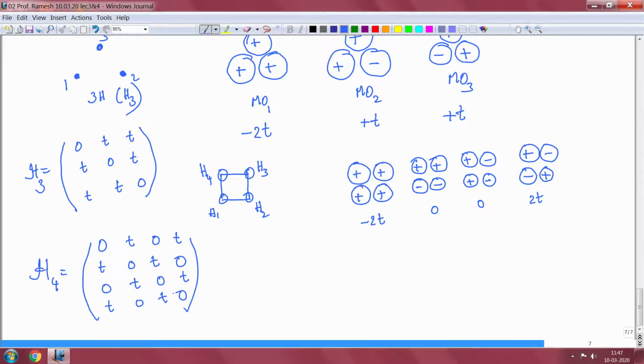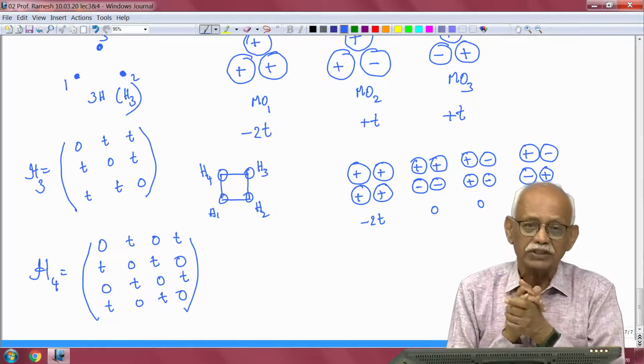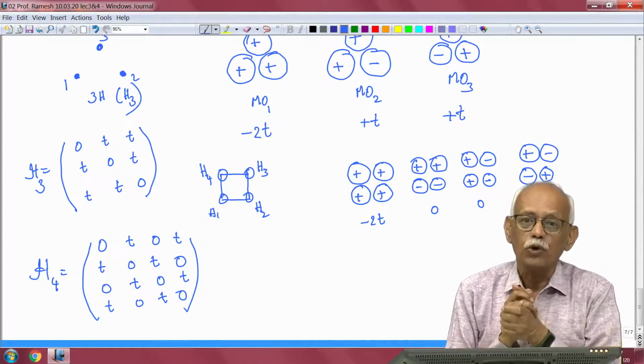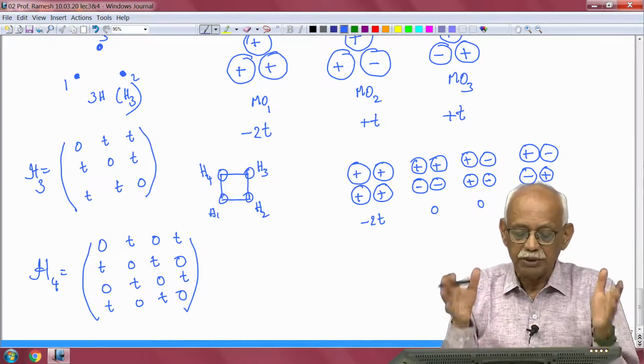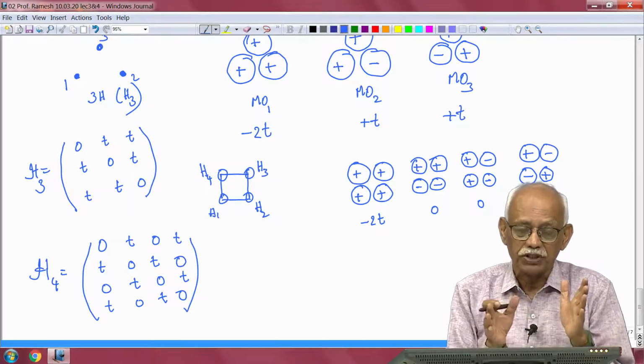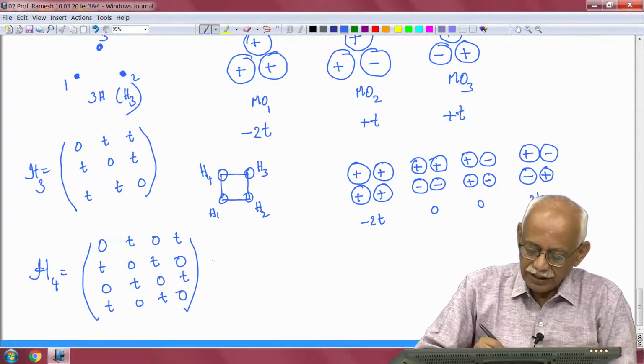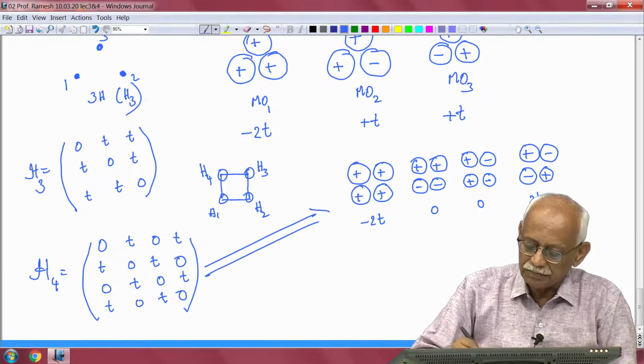So, this is the matrix, because only between nearest neighbor atoms are you going to have a non-zero matrix element. The T, the transfer integral that one is talking about, is going to be non-zero only between nearest neighbor atoms. That is the approximation I have done. Again, this is a simplifying approximation. If I do this, then the solutions I get are these.